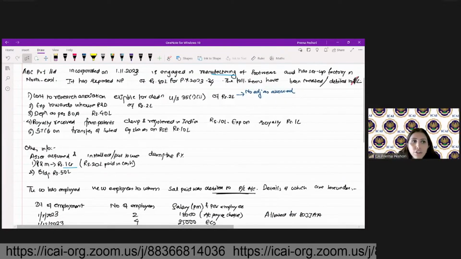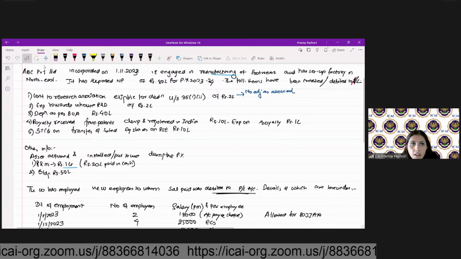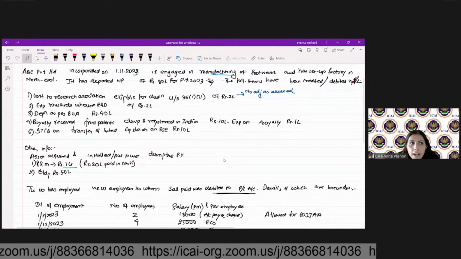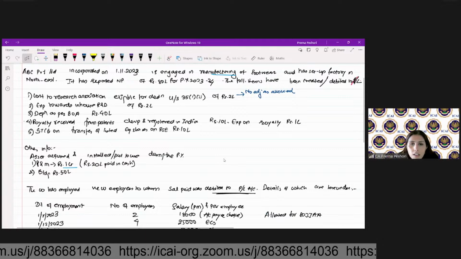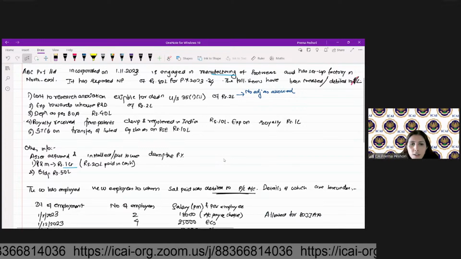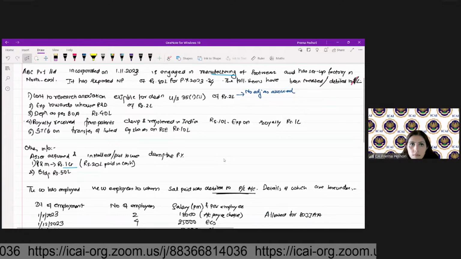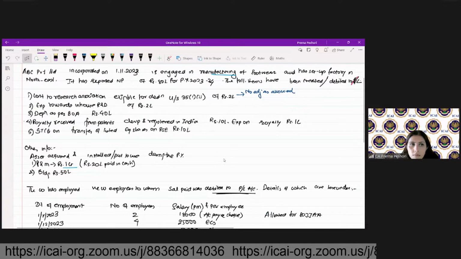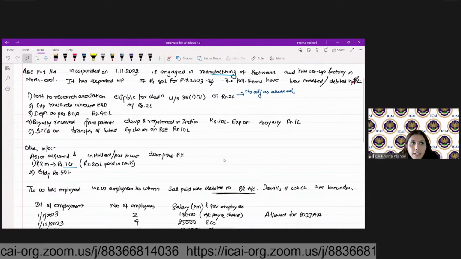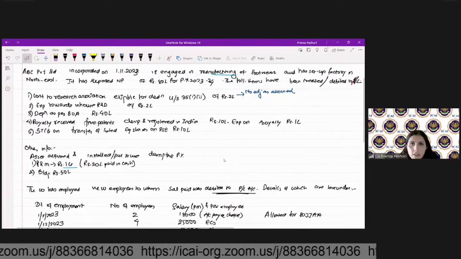Then expenditure towards in-house R&D, or let's do it simultaneously even for the MAT. So what about the contribution to research association? Whether you will allow this under the MAT provisions? Under MAT also, I will start with book profit. So whether you will allow under MAT? Yes, Namrata, that is right.